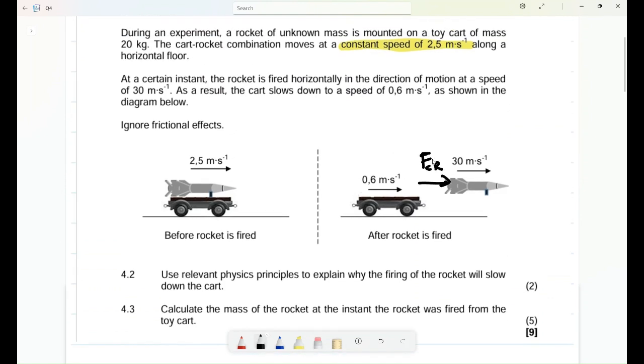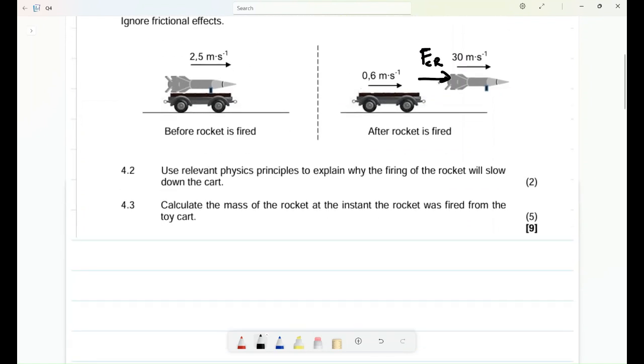Yes, the cart on the rocket, right? But according to Newton's third law, the rocket rather will exert the same force on the cart, but in the opposite direction.